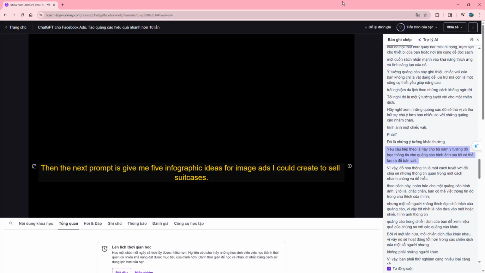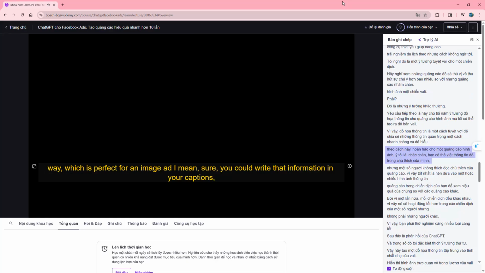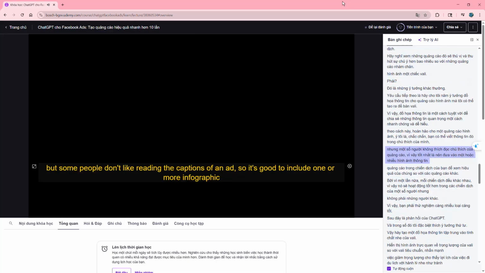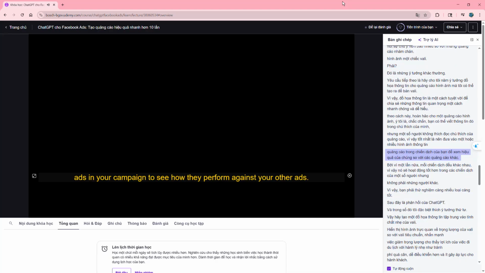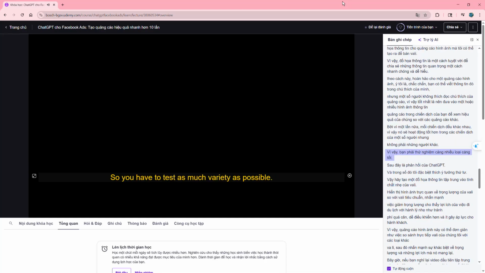Then the next prompt is, give me 5 infographic ideas for image ads I could create to sell suitcases. So infographics are a great way of sharing key pieces of information in a very quick and consumable way, which is perfect for an image ad. I mean, sure, you could write that information in your captions, but some people don't like reading the captions of an ad, so it's good to include 1 or more infographic ads in your campaign to see how they perform against your other ads. Because again, every campaign is different, so it will perform better in some people's campaigns, but not others. So you have to test as much variety as possible.